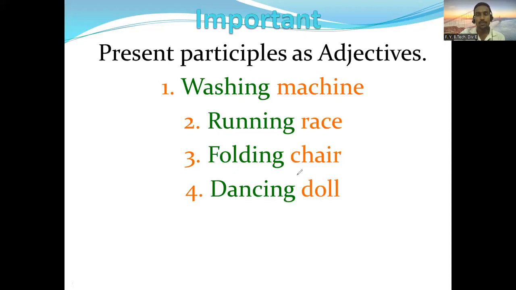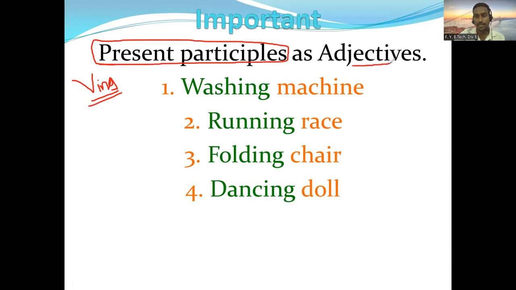So here now you'll come to know, after we studied nouns can be used as adjectives, in this slide you'll come to know present participles also can be used as an adjective. So which are present participles? Any verb with the ing form is called a present participle, and that can be used as an adjective. How? Let's try to identify here.